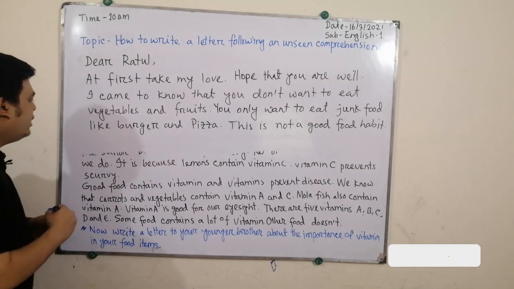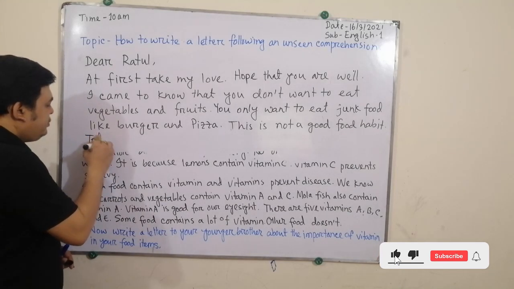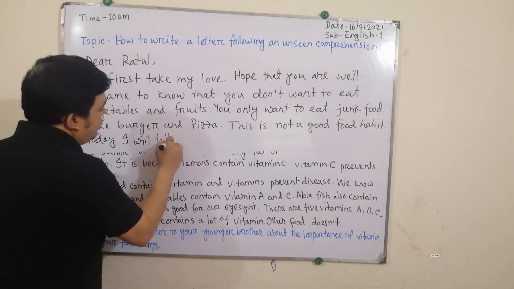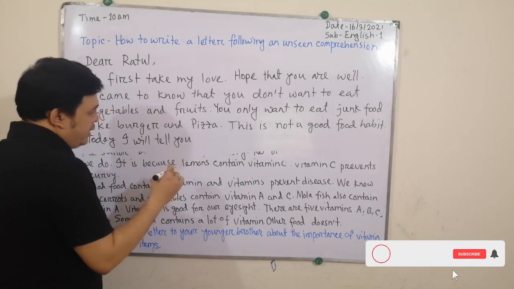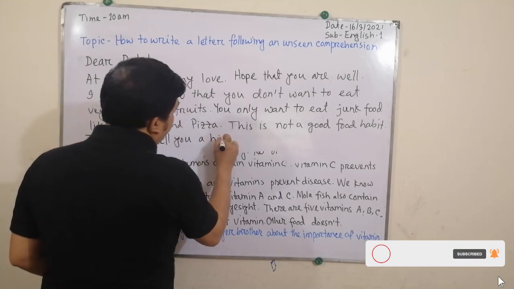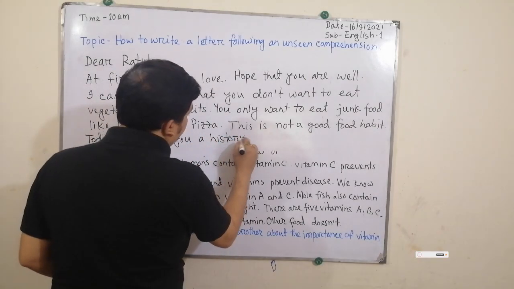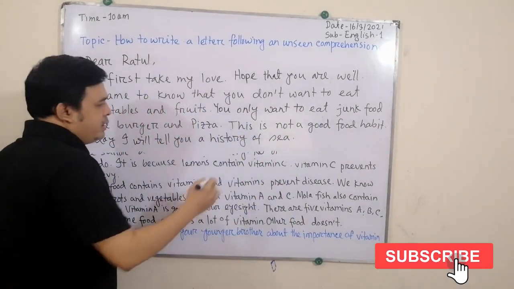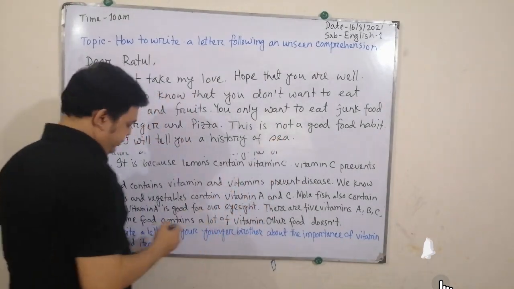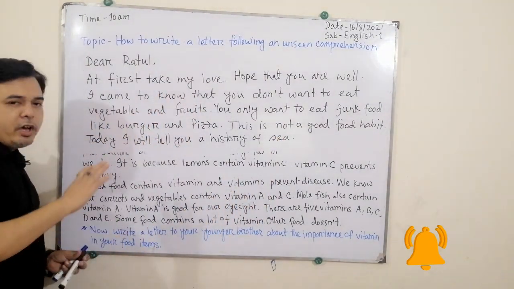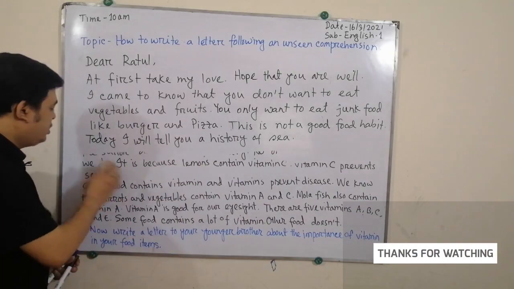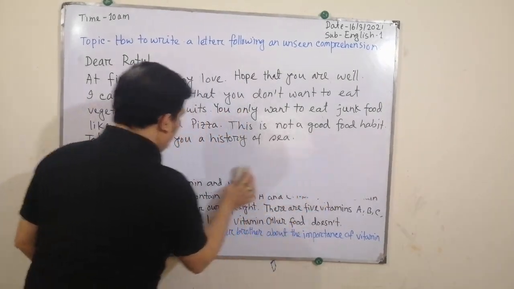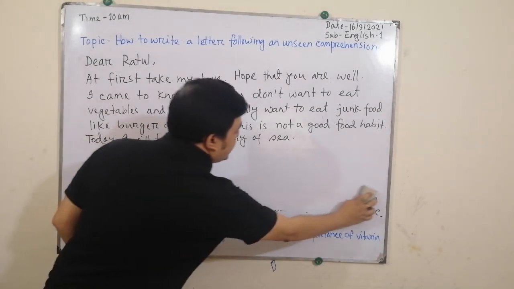Okay, how? Today I will tell you a history of the sea. Okay, history of the sea. That means you have already cleared the plot. You have already cleared the plot for what? To write from the unseen comprehension.